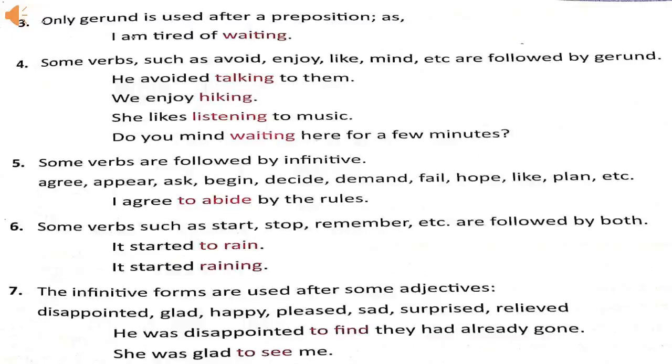Verbs like start, stop, remember, etc. can be followed by both infinitive and gerund. For example, it started to rain. Here to rain is infinitive. It started raining. Here raining is gerund.